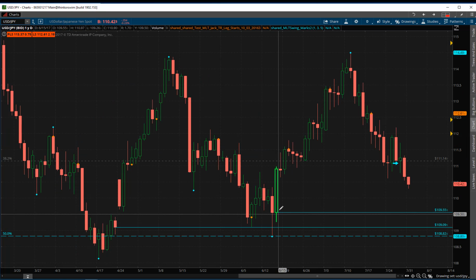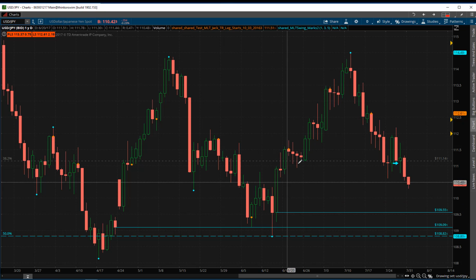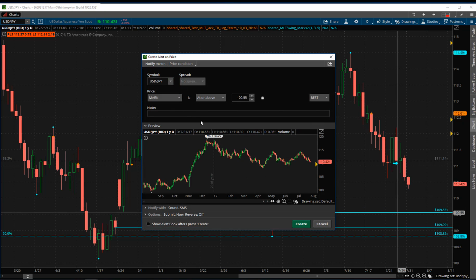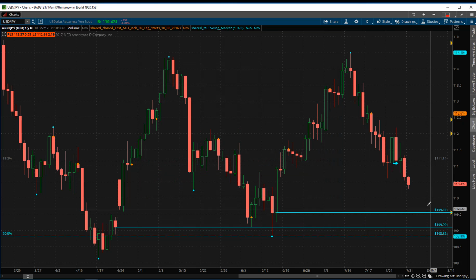This 109.55 is going to be where support was found going back to June 14th and June 15th. You can see that is where the day had closed, reopened, and we had begun our rally. So what I'm paying attention to is a potential second test of that level that could come into play this week, and that is what I will be looking at.